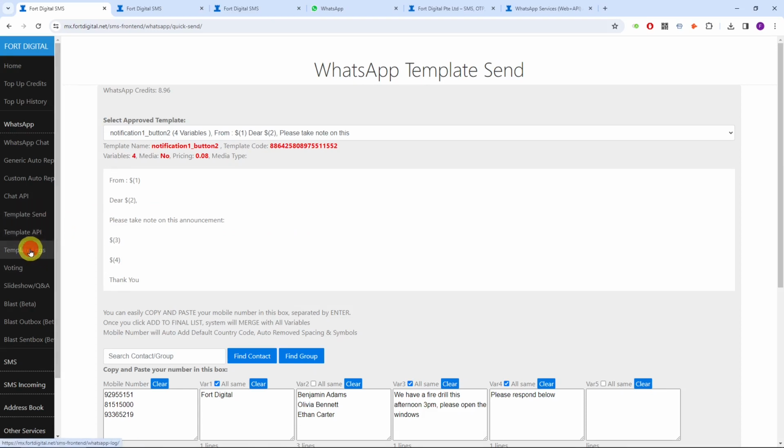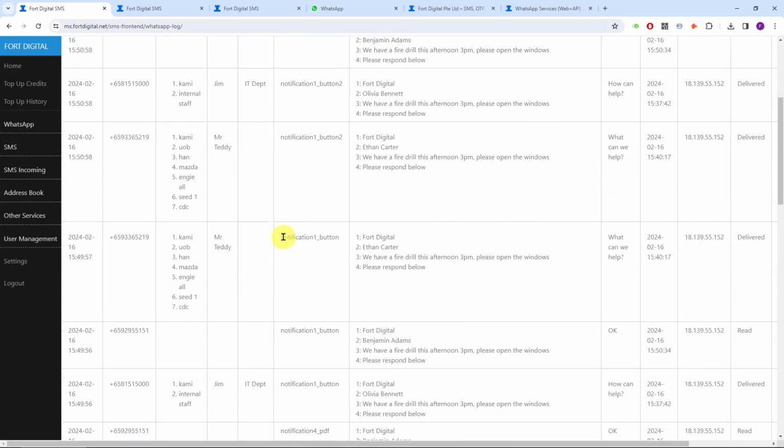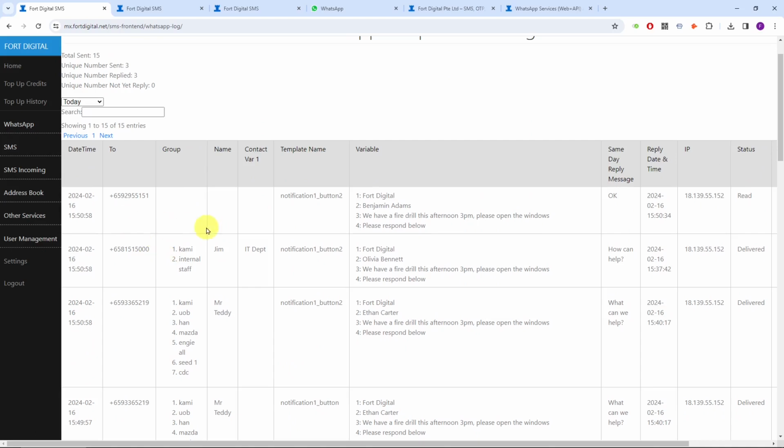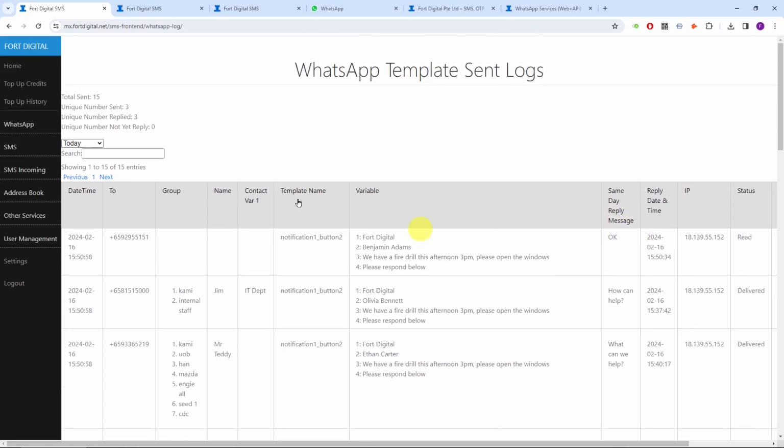Now, after you do the broadcast, you can always go to the template logs. These are very good logs where it will compare the messages that you sent, who you sent to, and whether they replied. From here you can have a quick summary. You sent a total of 15 messages today, the unique number is 3, and all replied, as you can see here. Nobody has not replied yet. Everybody replied and responded to you.